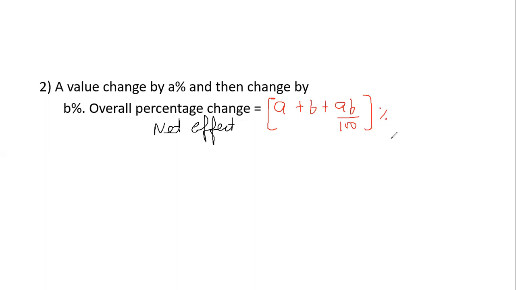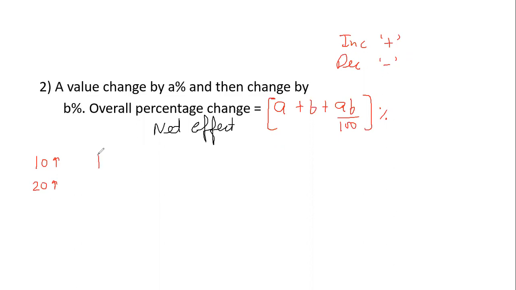But you have to just keep one thing in mind. If something is increasing, you take it positive in the formula. If something is decreasing, you take it negative in the formula and directly apply it. So in the example we took earlier, something is increased by 10%, then again increased by 20%. What is the overall impact?